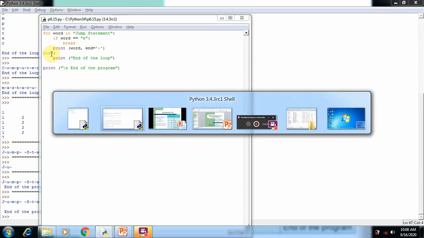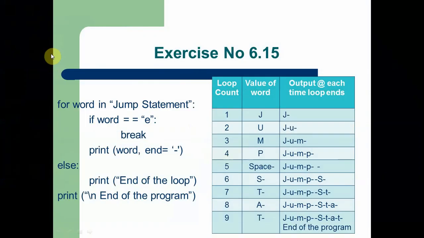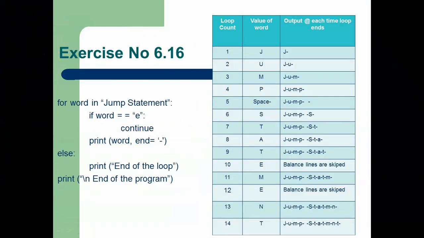The next program is 6.16. Here we are using a second jump statement called continue. The only difference between break and continue is that continue skips the current position while executing the for loop. The break statement terminates the overall for loop execution. So here you can see, whenever the for loop reaches the E letter, the continue jump statement executes and skips that particular line. When the for loop reaches the E letter, the remaining lines are skipped, and the next letter M is printed on the screen.